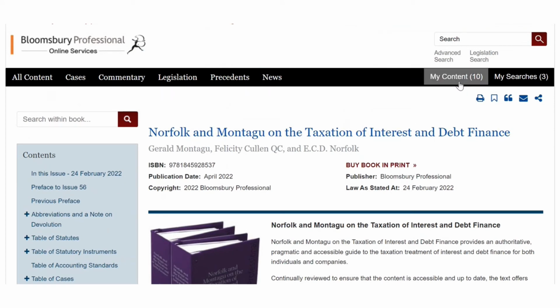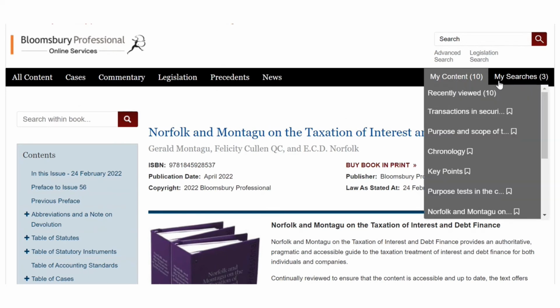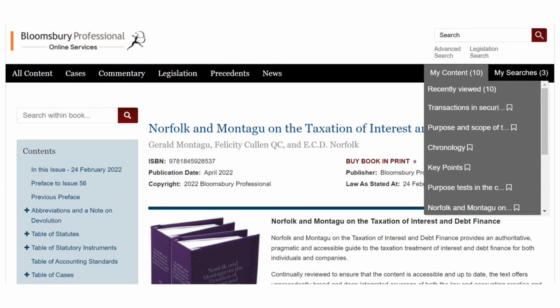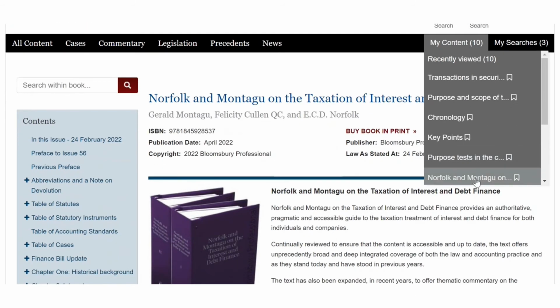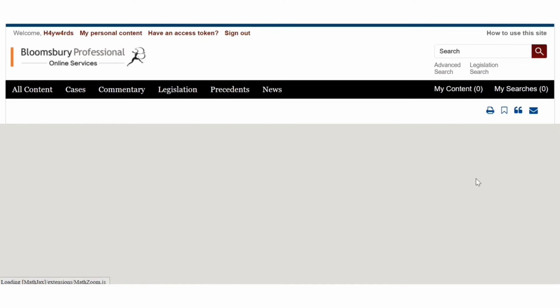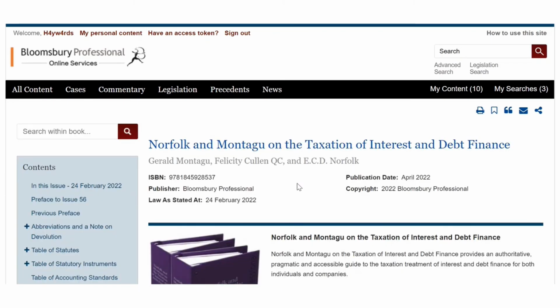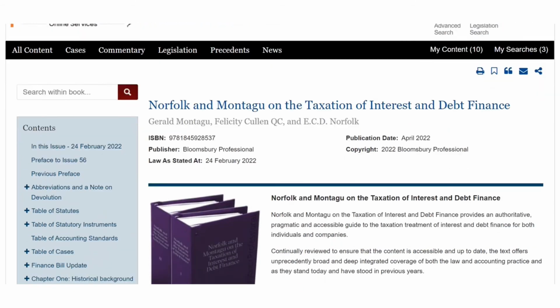I should point out the My Content button is another way of navigating around the site. This is the breadcrumb trail of the product. So if we scroll down here, I can see that looks like where we started from. We're back to the home page. That's a very useful bit of functionality.